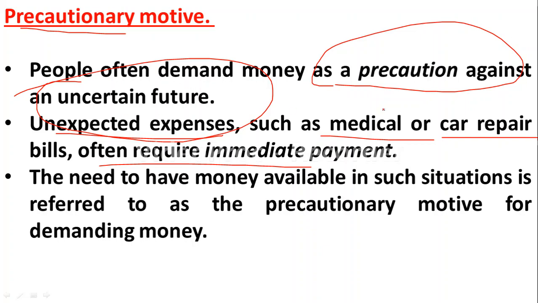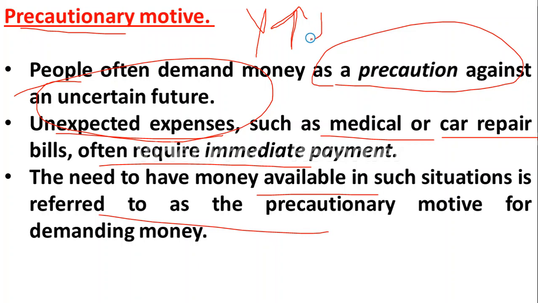So the need to have money available in such situations is referred to as the precautionary motive for demand for money. And as income increases, demand for the precautionary motive also increases, and as income decreases, demand for the precautionary motive also decreases. There is a positive relationship between income and precautionary demand for money.